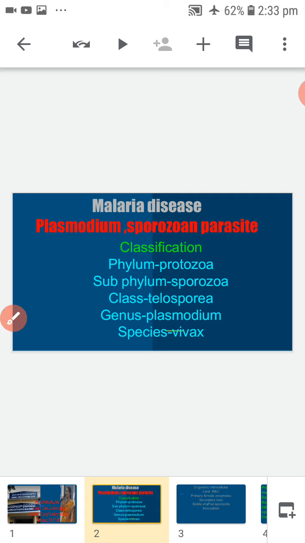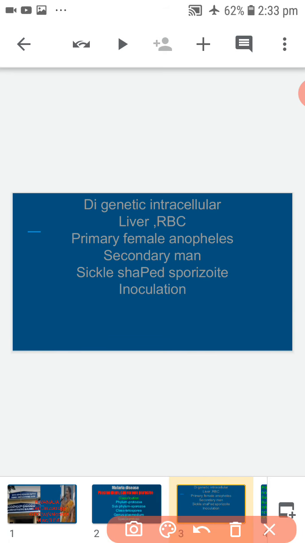It is a digenetic and intracellular parasite. The parasite lives in the liver cells and red blood cells of man.